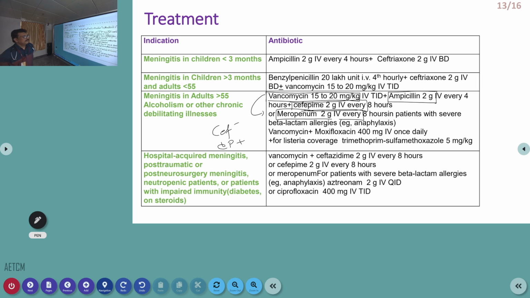But the ideal scenario in a tertiary care center is to give meropenem with vancomycin. That's also a very good choice. Meropenem covers most gram-positive and gram-negative infections. Vancomycin covers gram-positive, especially MRSA. Listeria should be covered with ampicillin, so that can be given in extremes of age.